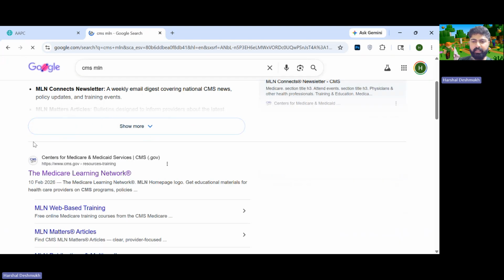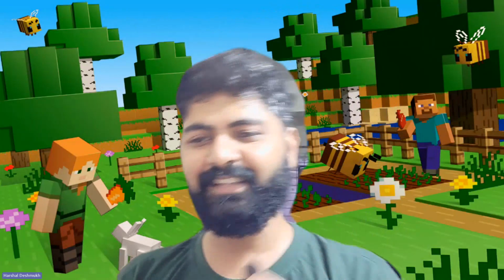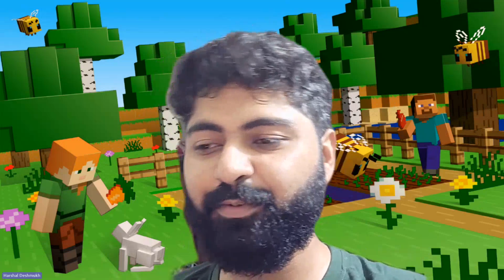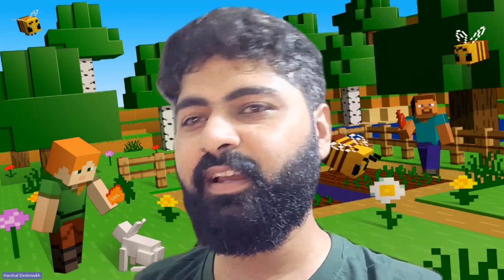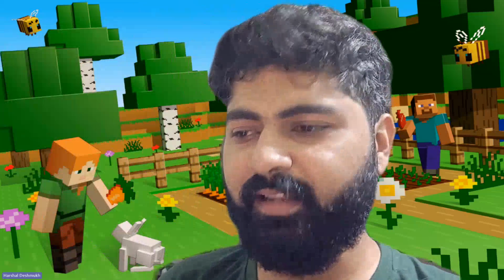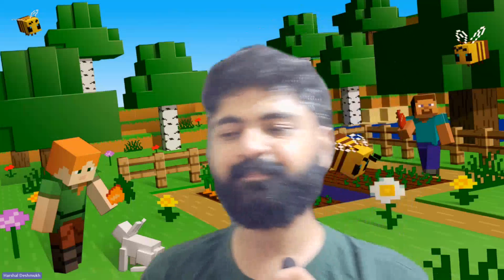Just scroll a bit down, and you can see here it's the cms.gov site, where you can see a section called the Medicare Learning Network. Why don't you click on that? All right, guys, let me stop my screen share. It's a problem accessing this site in India. So you have to have a VPN with yourself, and go to select a US server, and let me connect to my VPN as well.